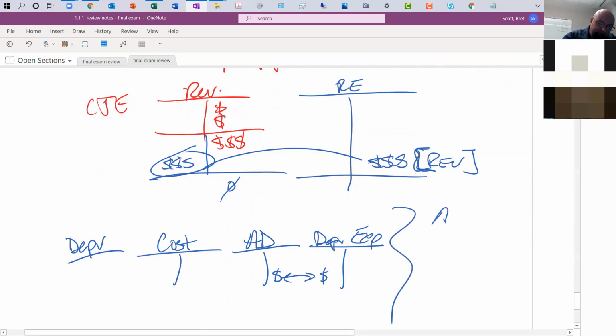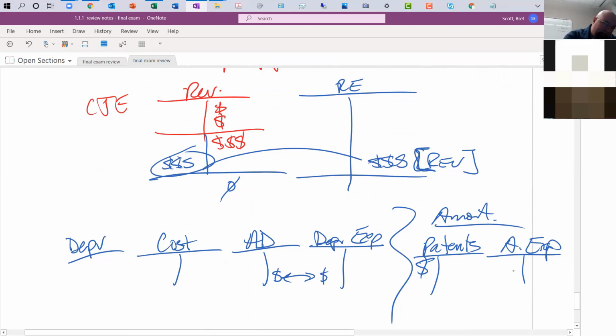In the case of amortization, we don't need to use an accumulated amortization. We can just say patents. That's the cost of the patent right there. And we have amortization expense. Every time we do an amortization, we can directly reduce the cost. It's just the cost account. So some people tend to get those things confused. Do we need to use more accounts when we're doing amortization? No, just directly reduce those.